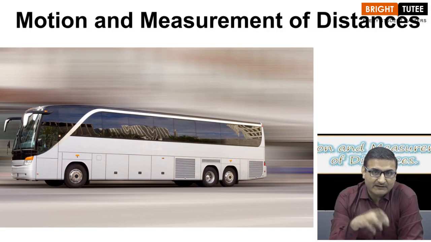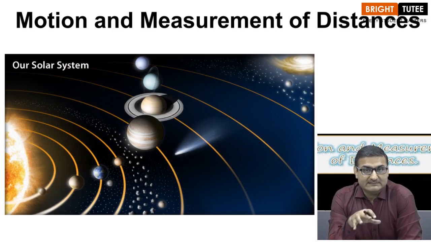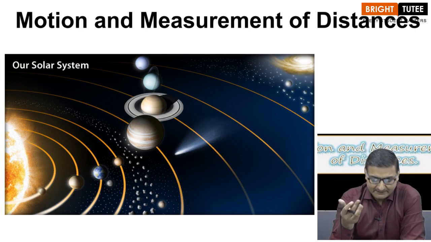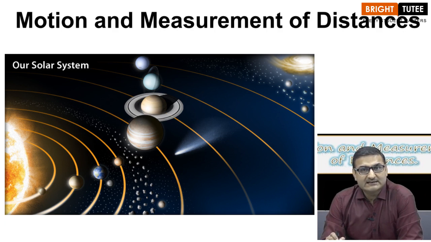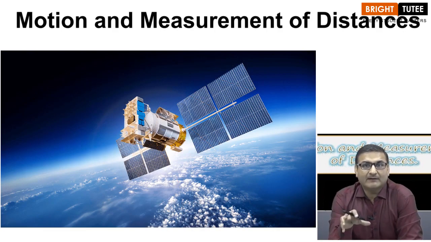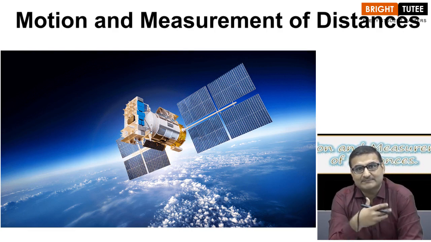They are going from one place to another. The heavenly bodies like the stars, the planets, the moon, the sun, even they are in motion, we know that. So, this is basically the main concept of motion, that if a body is in motion, it changes its position.